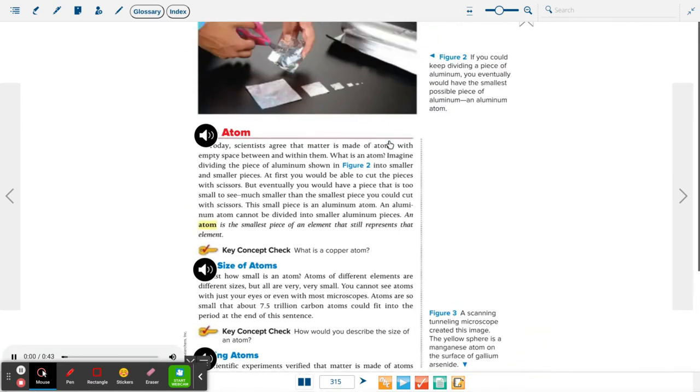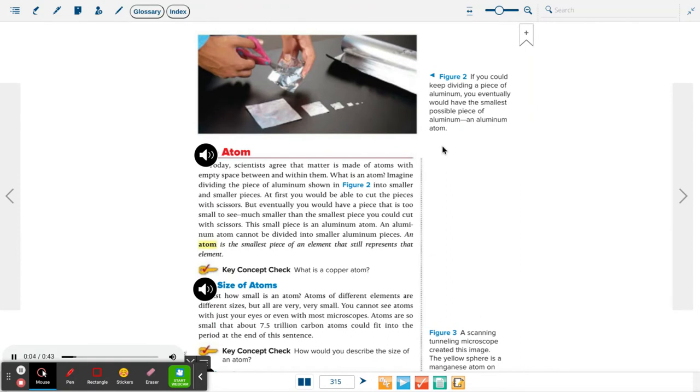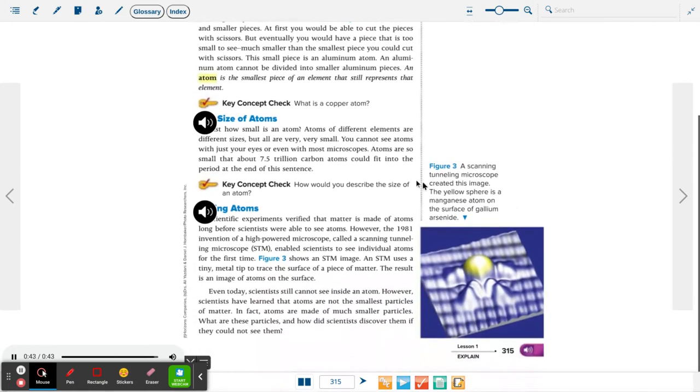The atom. Today, scientists agree that matter is made of atoms with empty space between and within them. What is an atom? Imagine dividing the piece of aluminum shown in Figure 2 into smaller and smaller pieces. At first, you would be able to cut the pieces with scissors, but eventually, you would have a piece that is too small to see, much smaller than the smallest piece you could cut with scissors. This small piece is an aluminum atom. An aluminum atom cannot be divided into smaller aluminum pieces. An atom is the smallest piece of an element that still represents that element. Key concept check. What is a copper atom?